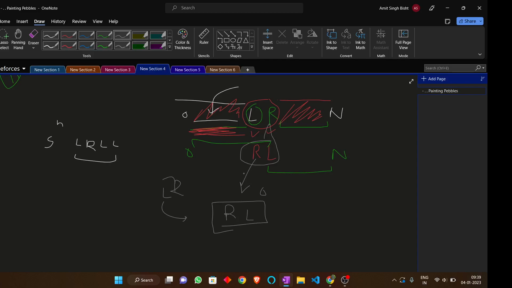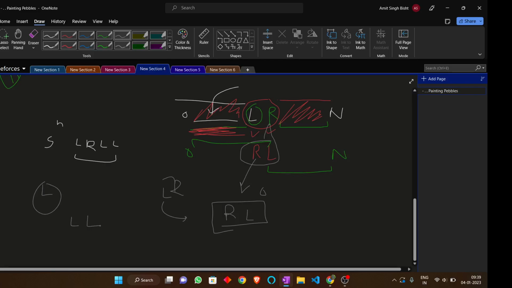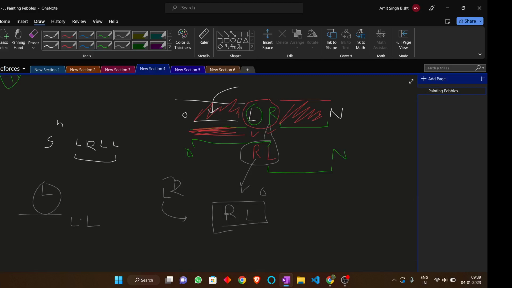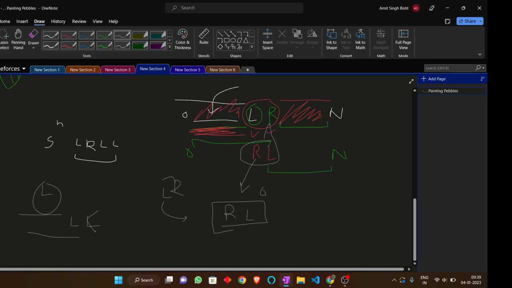So we have to find the existence of R and L in the string. And if there is no such pair, then this is impossible. Because if we have, let us say, L and L, this can illuminate this part, and this can illuminate this part, so this is remaining.